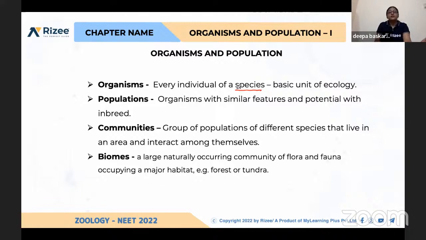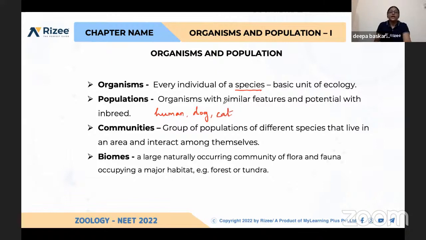What do you mean by organism? Every individual of a particular species is called an organism. If you take me, I am an organism. Nandini is an organism. Each and every individual of a particular species is called an organism. And then what is a population? For example, human population, dog population, cat population.